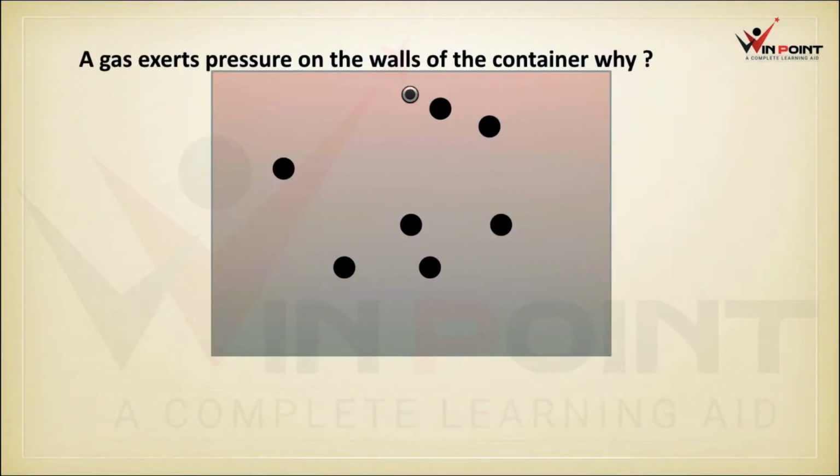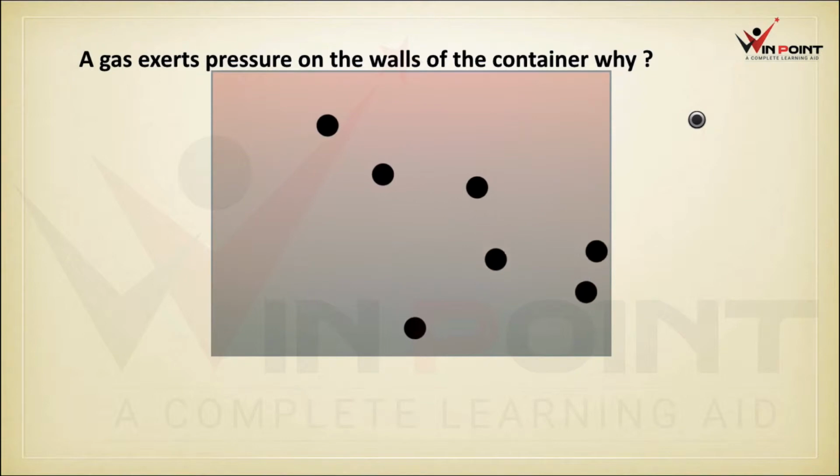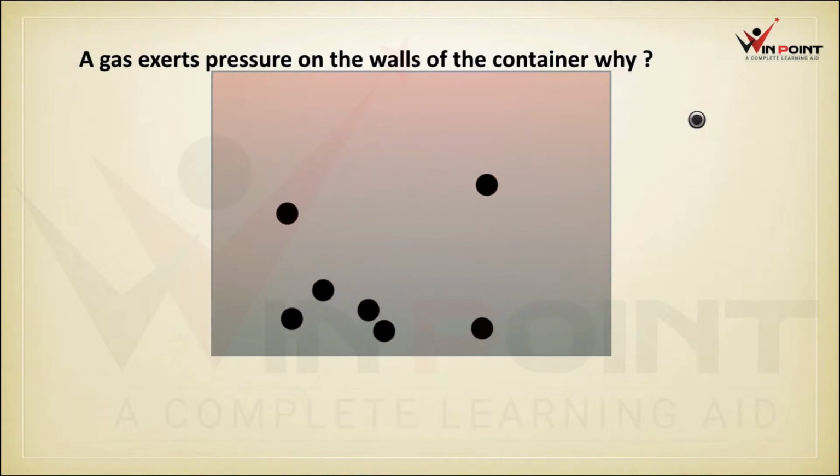Gas exerts pressure on the walls of the container. Why? We know that particles of matter are continuously moving. If we consider the example of any gas, the particles are continuously moving. We are taking the gas inside the container. And when the particles move, they hit the walls of the container. Let's see that. Here, these particles are hitting the walls of the container. Because of that, there will be pressure outside.